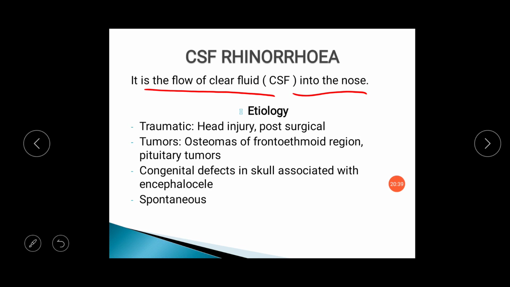In a congenital defect, there will be absence of the bony skull base, and some of the meninges with brain will go into the nasal cavity and form the encephalocele, and that can give rise to CSF rhinorrhea. Osteoma of the frontoethmoidal region can give rise to CSF rhinorrhea by breaching the anterior cranial fossa.